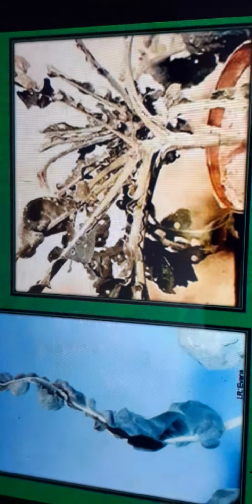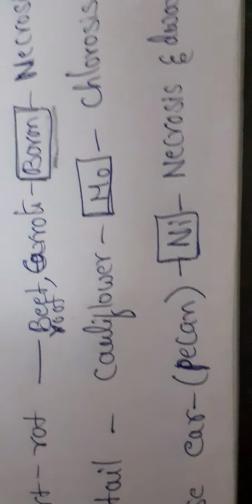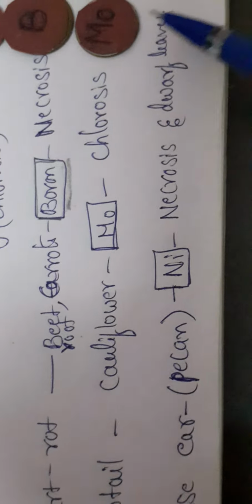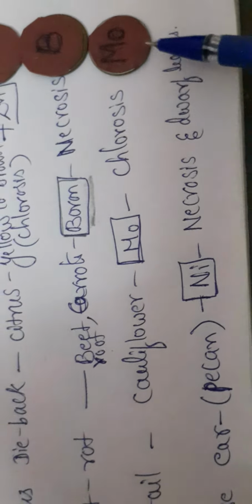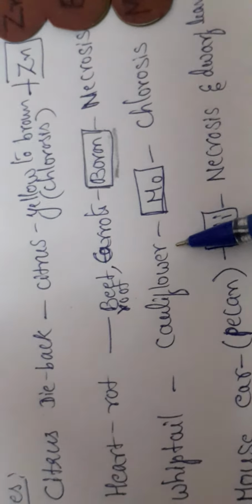Whiptail disease is caused in cauliflower, and which nutrient is causing this effect? Molybdenum. So molybdenum deficiency causes whiptail in cauliflower.